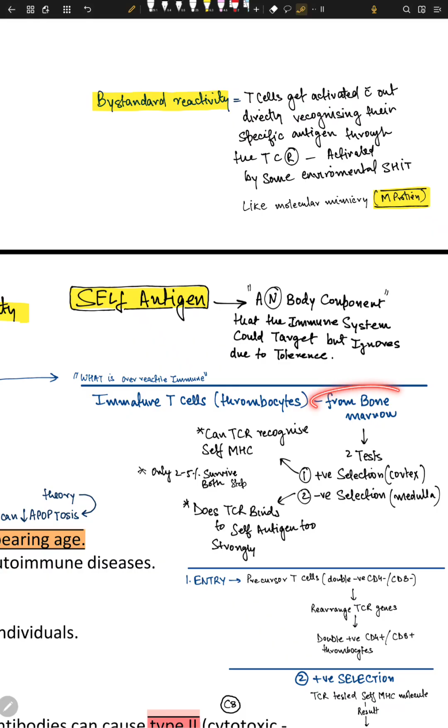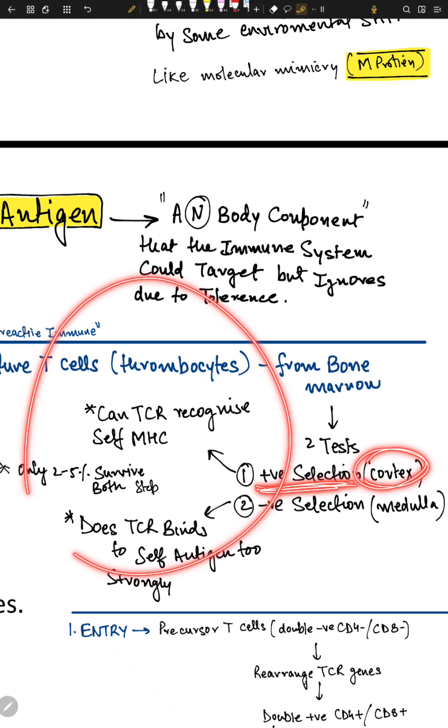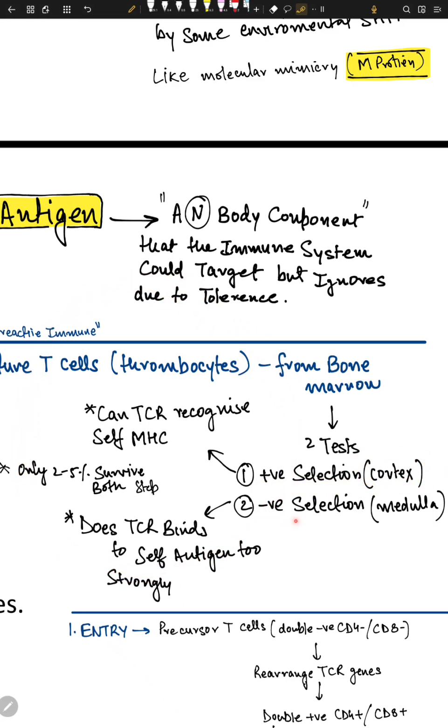The immature T cells are made in bone marrow, then they go to the thymus for education. In the thymus, they have two tests: one is positive selection, and one is called negative selection. Positive selection happens in the cortex, the outside part of the thymus. Negative selection happens in the medullary part, the medulla. It's not the cortex.